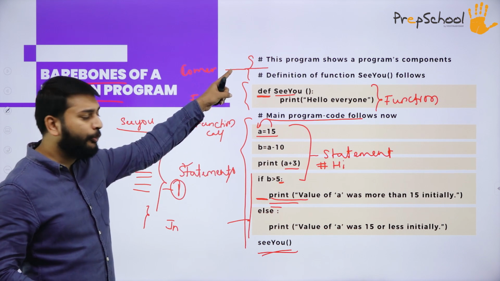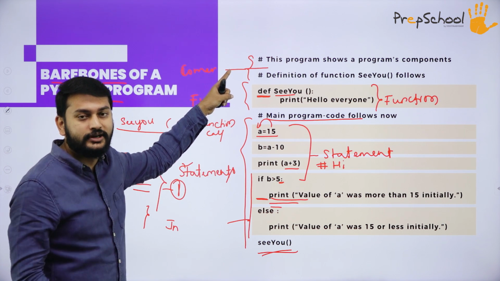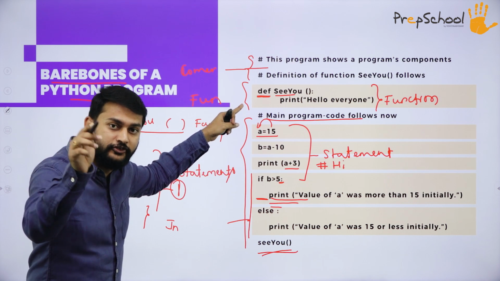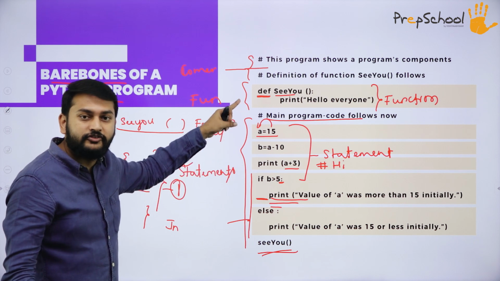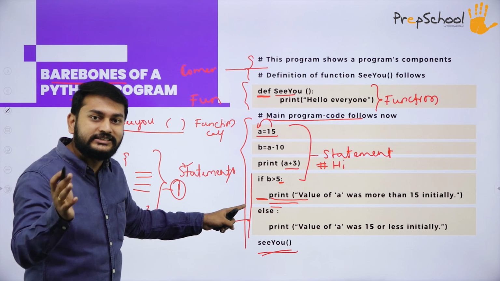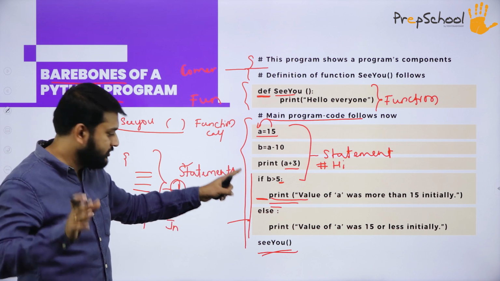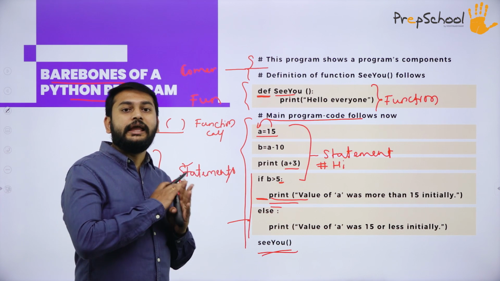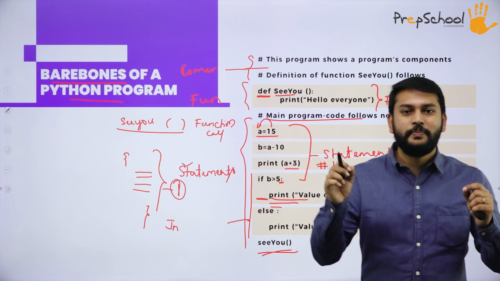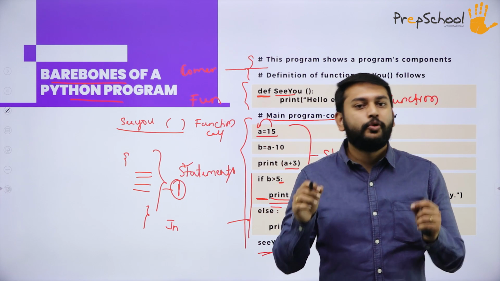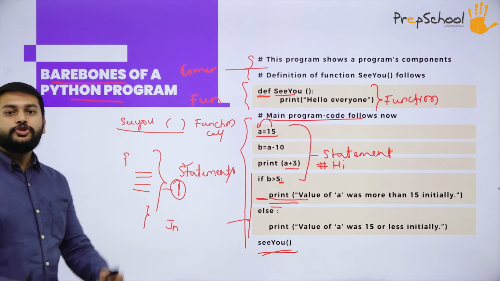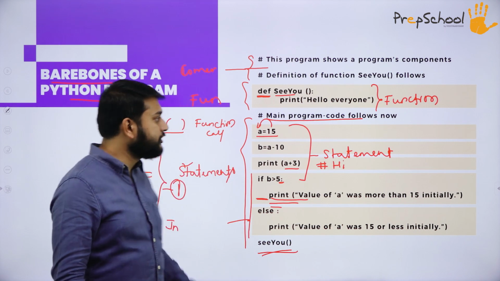So guys, point number one, comments start with the hash. Point number two, at the beginning of the program you will have the functions, if you have any, and after that you will have your main program. About indentation, if you have the colon, for the next line you automatically have to give the tab space. And you can have the function call in any part of the program. This is what you have to remember. These are the general basic things with respect to the bare bone, or the physical components, of the Python program.